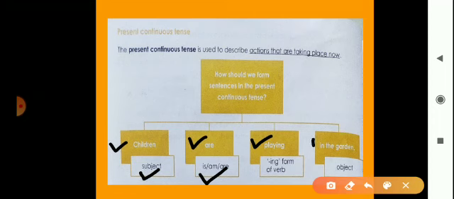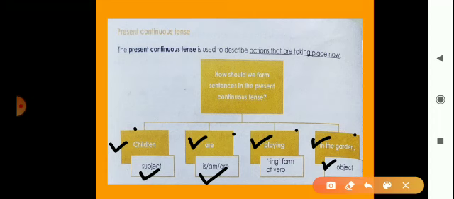And last is in the garden. This is the object. Look here, this is object. So what's the sentence? Children are playing in the garden. This is present continuous tense, and you use this formula to make the sentence in present continuous tense.